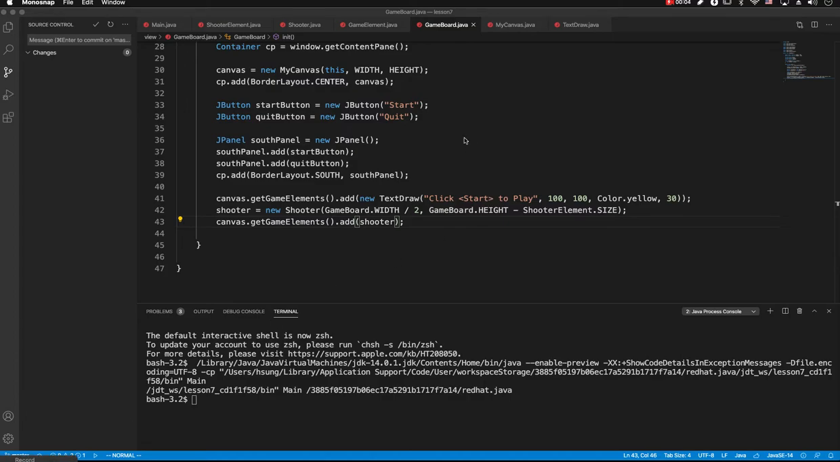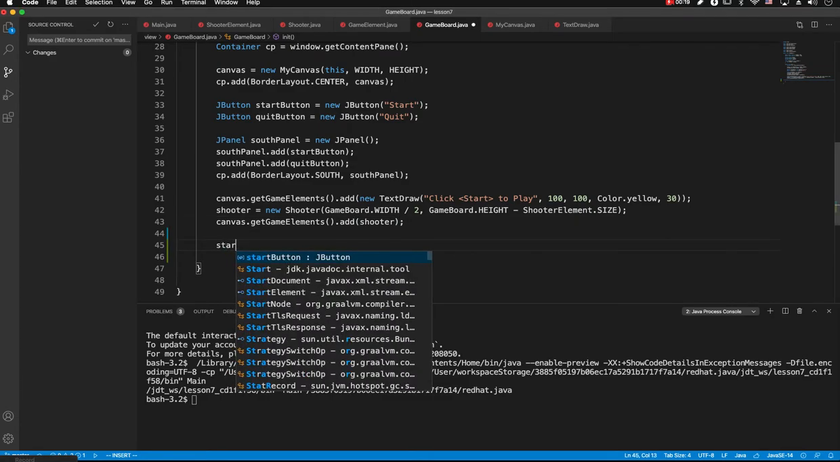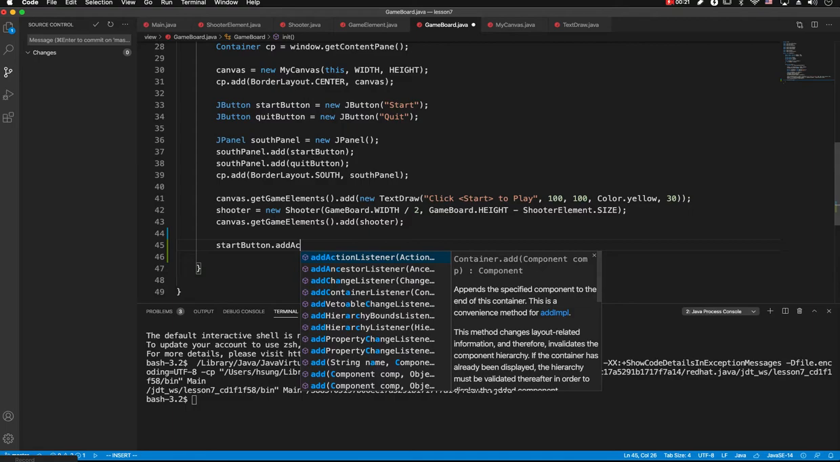Let's now add the event listener to the start button. So at the very beginning, click start to play shows up, and then as you press the start button, now the shooter shows up and game begins. So let's make it that way. So start the button, add action listener.